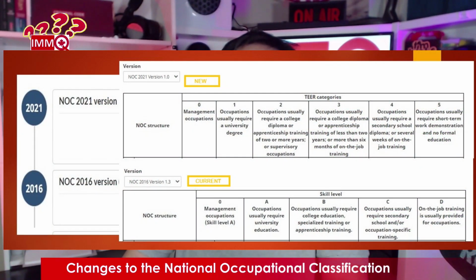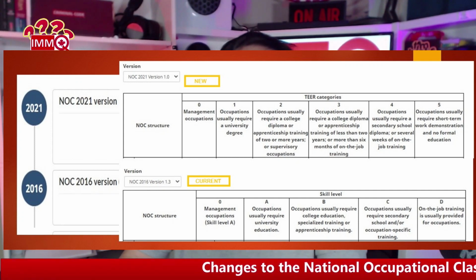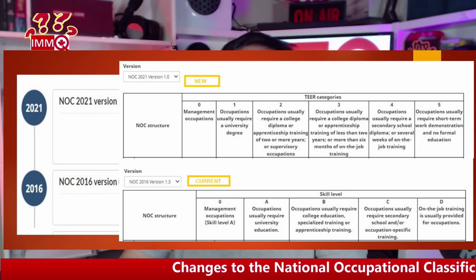The majority of occupations in Skilled Level B have been downgraded to Tier 3, which is equivalent to Skilled Level C of the current version of the NOC. Those in skill level 0 and A will be mostly unaffected. The ultimate concern with this change is which tier will be considered skilled. If those downgraded occupations lose their skill status, they will no longer be eligible for Express Entry. So if you're in skill level B, you might want to check whether your position was downgraded or not.